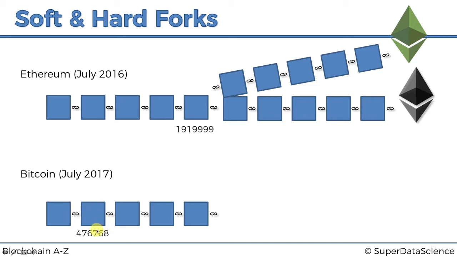Let's do that. Let's increase the block size. And so the majority of the Bitcoin network and community said, no, we want to go with the segregated witness option. So they did the soft fork here, and everything went nice and well.